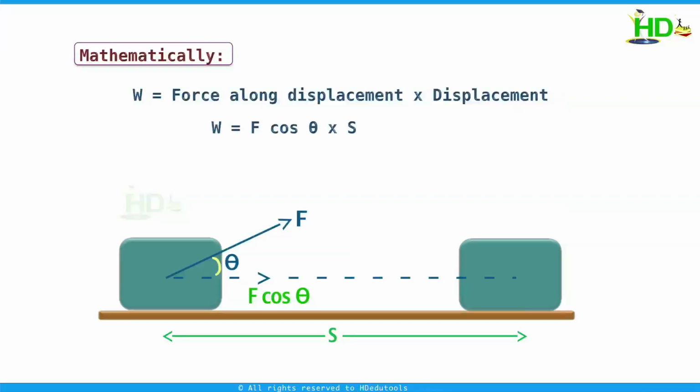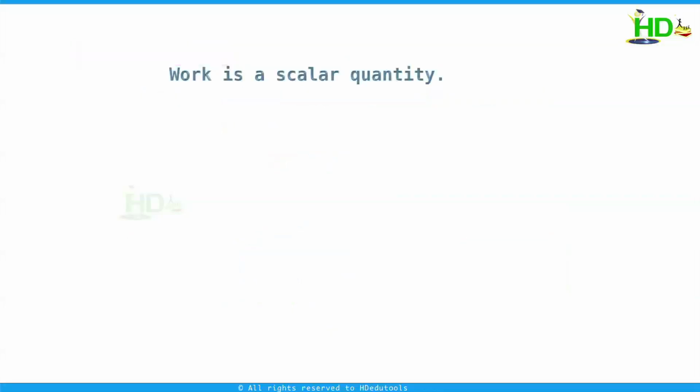And work is nothing but the dot product of force and displacement. Since F is a vector and S is a vector, F S cos theta gives the dot product of F and S. Therefore, work done is the dot product of force and displacement. Work is a scalar quantity. The units of work are Newton meter or joule.